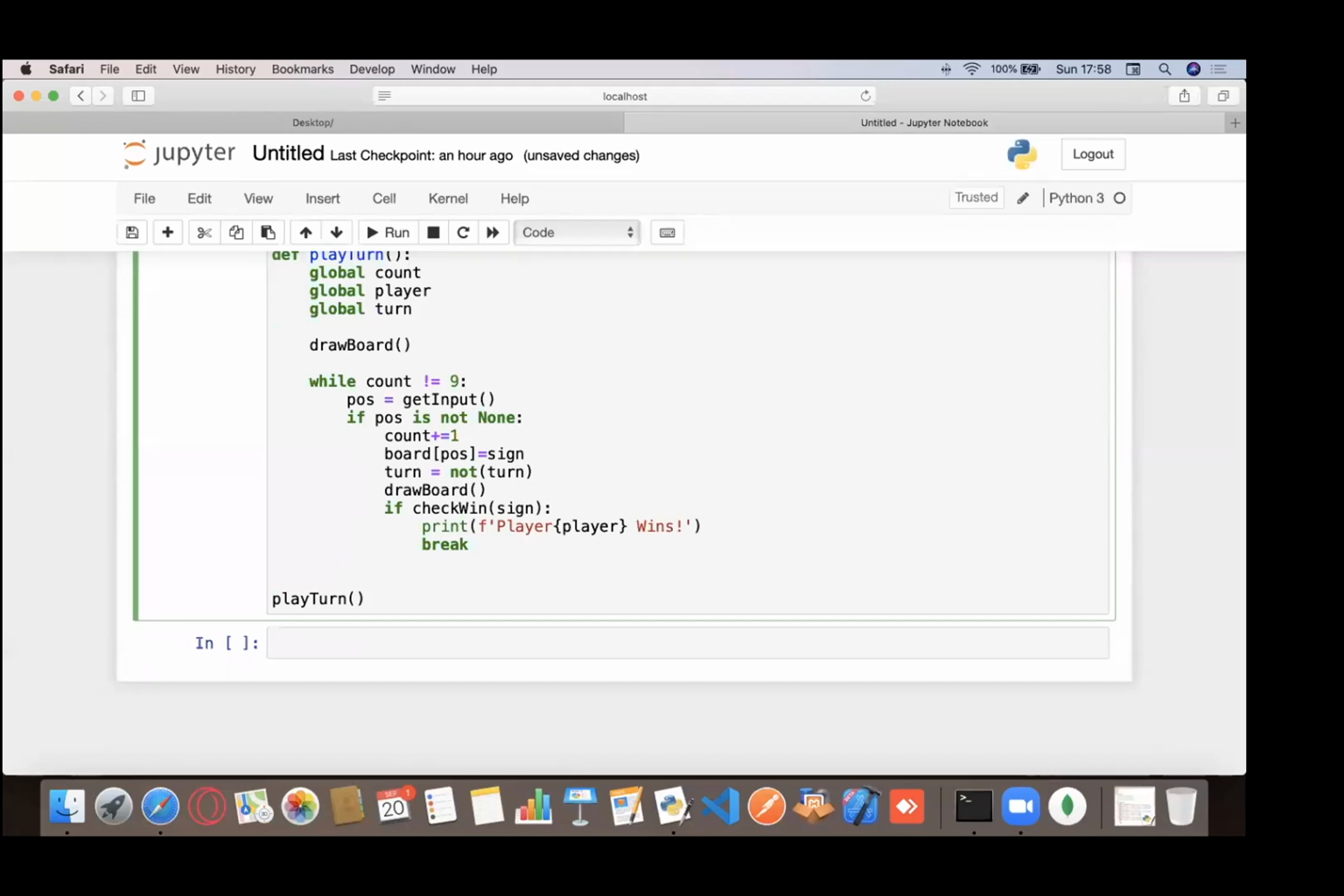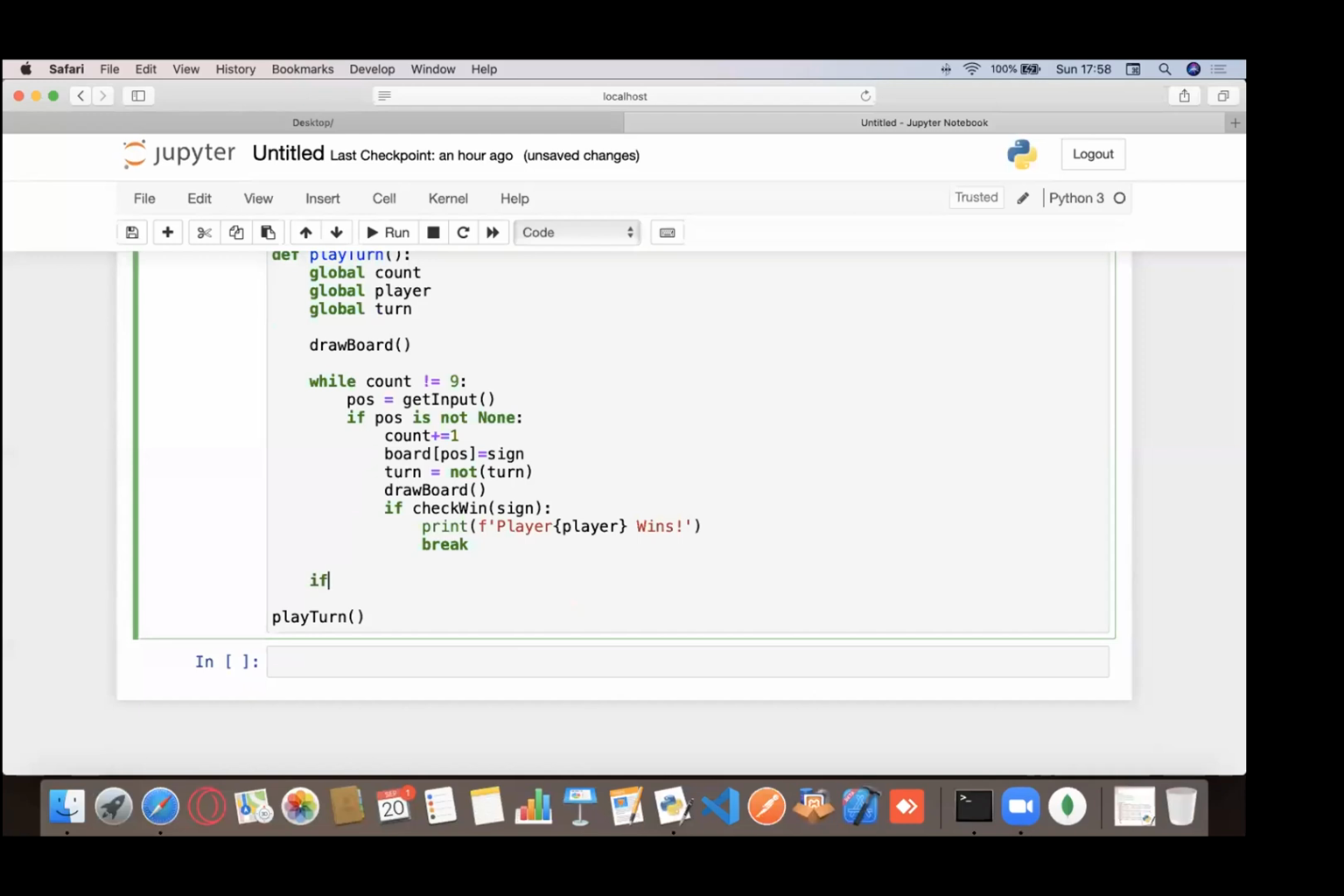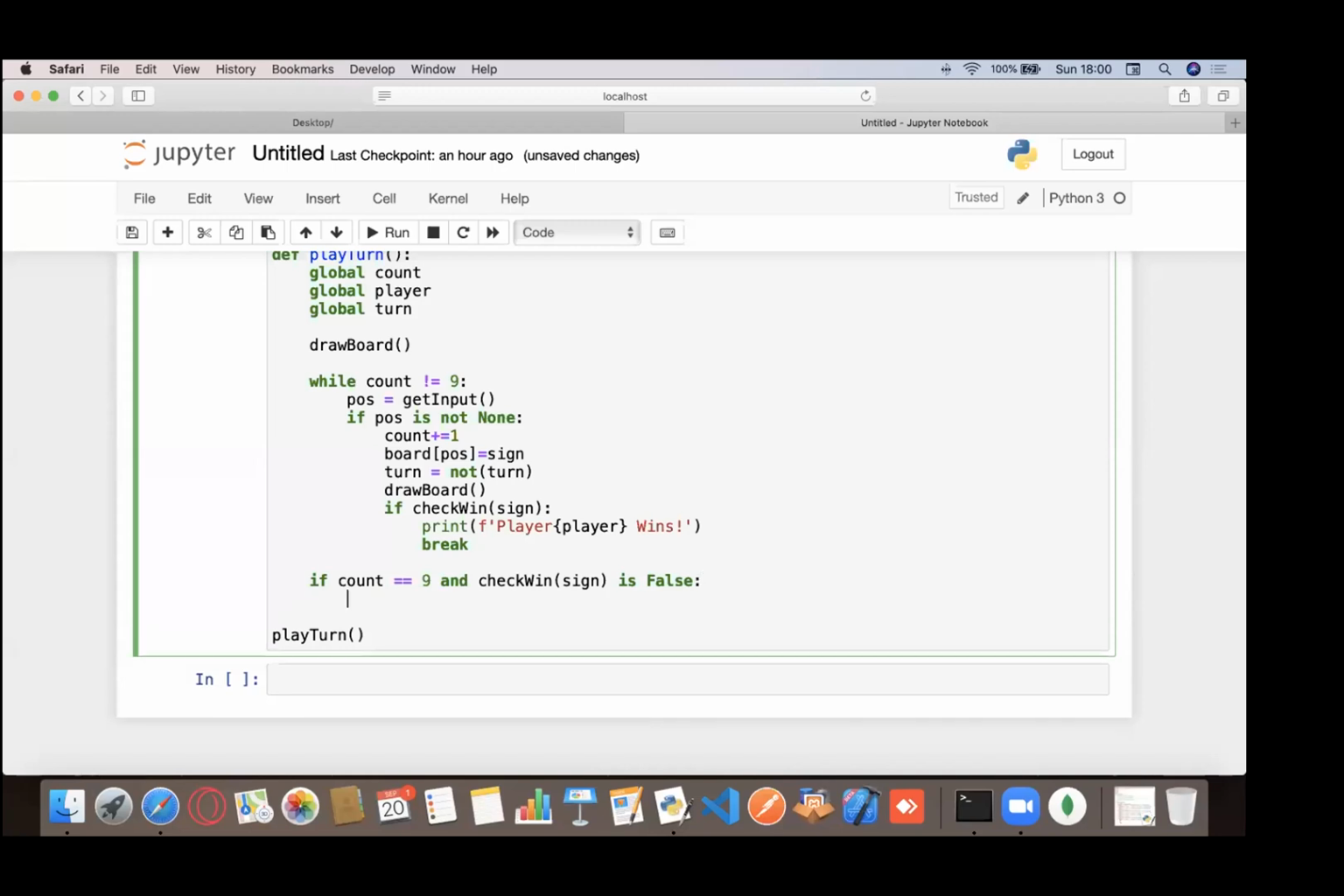And the last thing that I need to check is for the tie condition. So if count is equal to 9. So if 9 moves have been made and yet the check win of sign is not true, or is false, whatever you want to call it, then I want to say that the match has been tied.